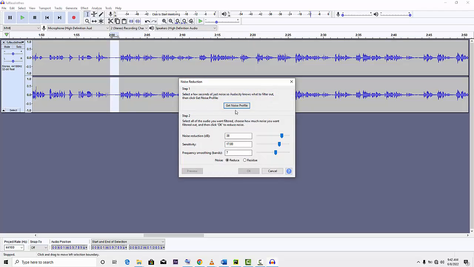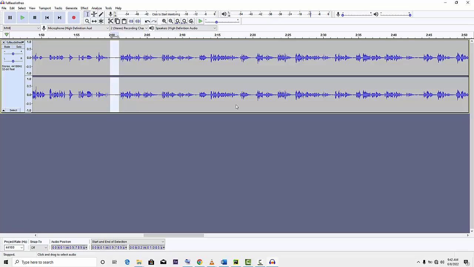Okay, so what you're going to do now is to get the noise profile. So now noise profile is a button. So the next thing we will do is to select the piece of the audio that we would like to remove the background noise from. So let's assume that this is a portion that I want to remove the background noise from.